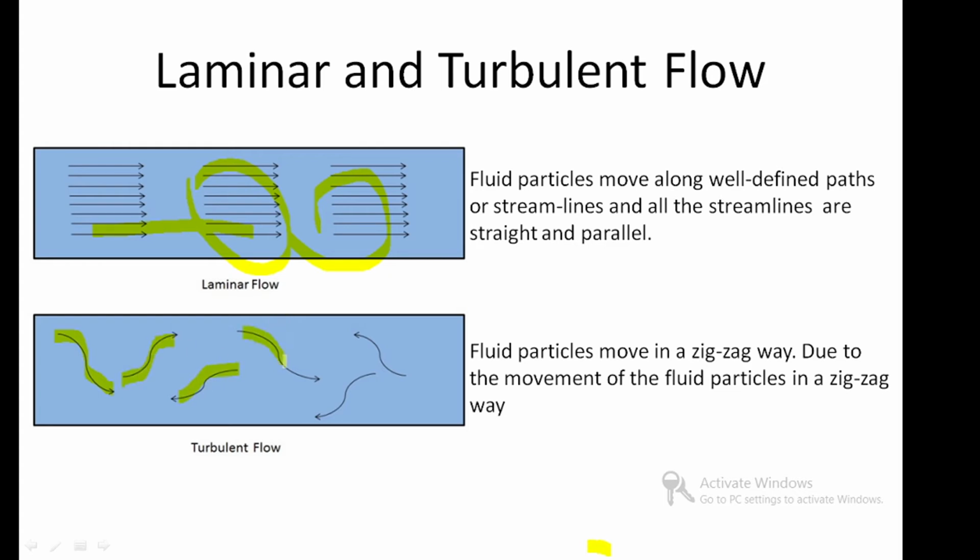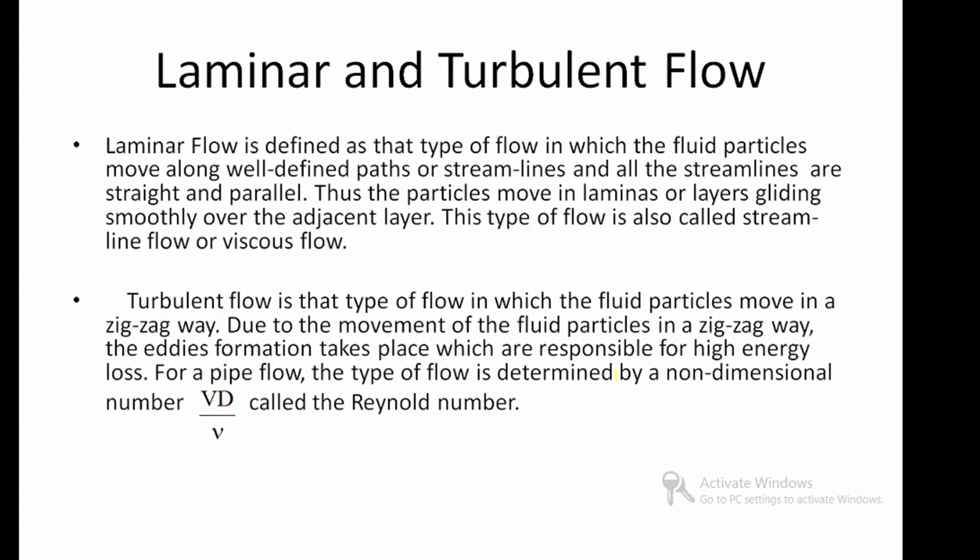The fluid particle moves in a zigzag way. This is the definition. Laminar flow is defined as the type of flow in which fluid particles move along well-defined paths or streamlines, and all the streamlines are straight and parallel. Thus, a fluid particle moves in laminas or layers, gliding smoothly over the adjacent layer. This type of flow is also called streamline or viscous flow.